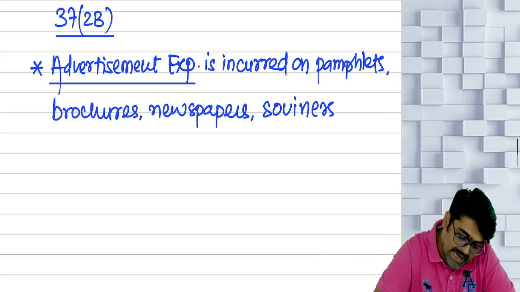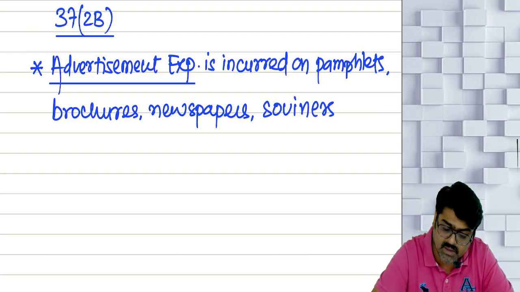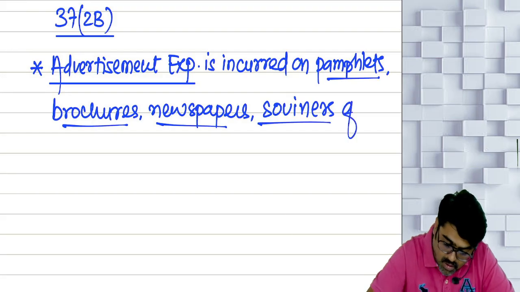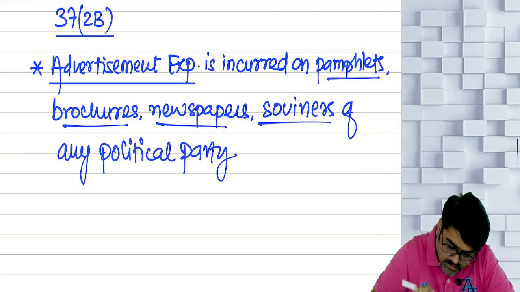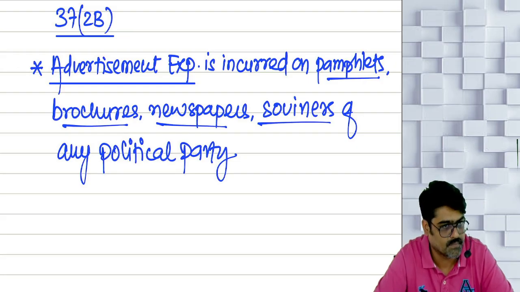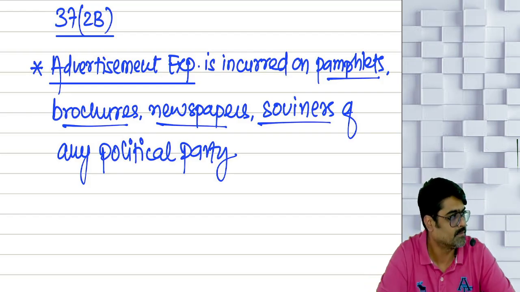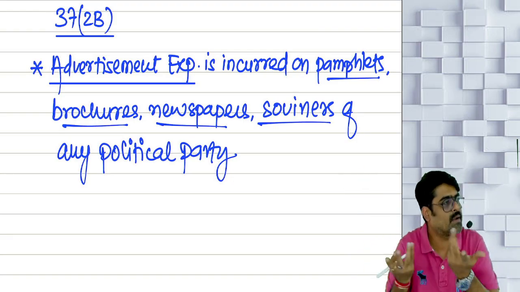Now, advertisement expenditure is incurred by the assessee. Suppose this advertisement expenditure is incurred on pamphlets, brochures, newspapers, souvenirs of any political party. So you are getting pamphlets and souvenirs of the political party printed. It's possible, no? I might support some political party, some politician might be my good friend.